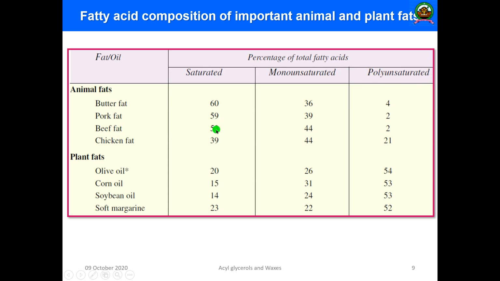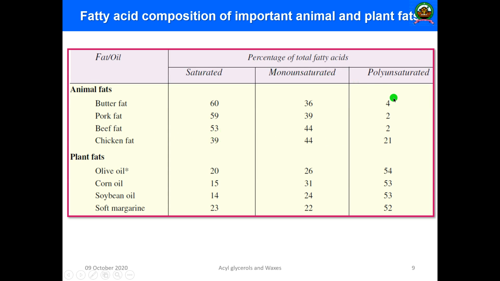So beef fat is 53% saturated fatty acid, 44% monounsaturated fatty acid, and 2% polyunsaturated fatty acid. Similarly, chicken fat has very little saturated fatty acid, only 39%, but the monounsaturated fatty acid is more, 44%, and polyunsaturated fatty acid is 21%. Here you can see the percentages of the different types of fatty acid are almost balanced in the case of chicken fat.